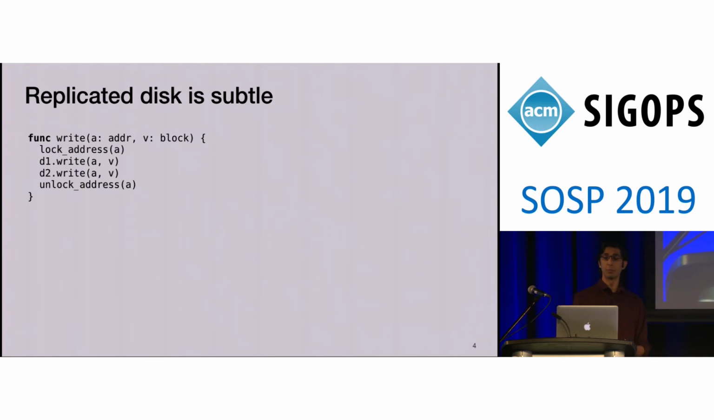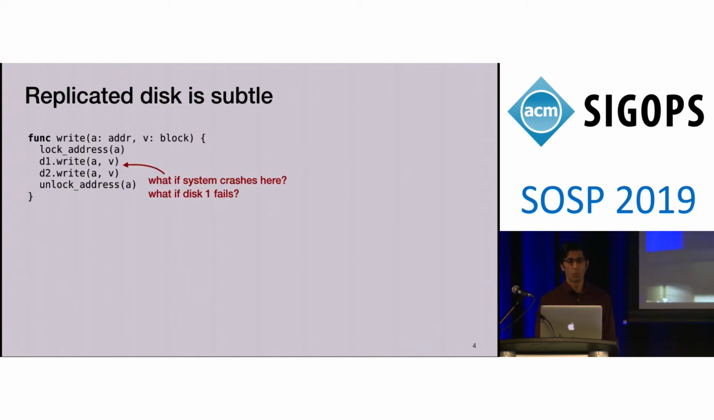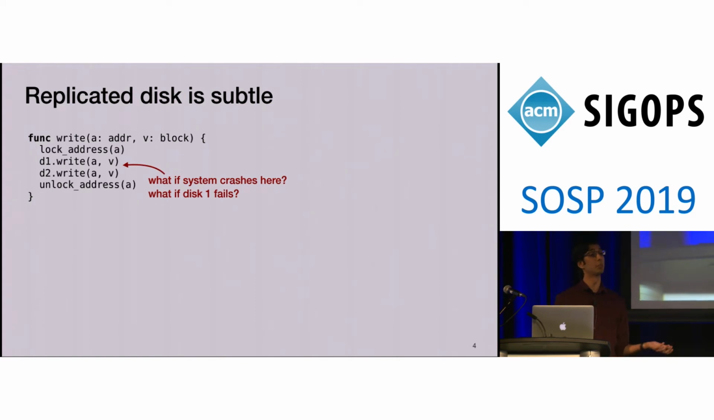So if we look at just the implementation of the write operation, what it does is it acquires a per-address lock, and then inside a critical section, it writes to the two disks in turn, to the first and then the second. Already some issues arise. What if the system crashes between writing to the first disk and the second? We've left the system in an inconsistent state. What if the first disk fails at some point?